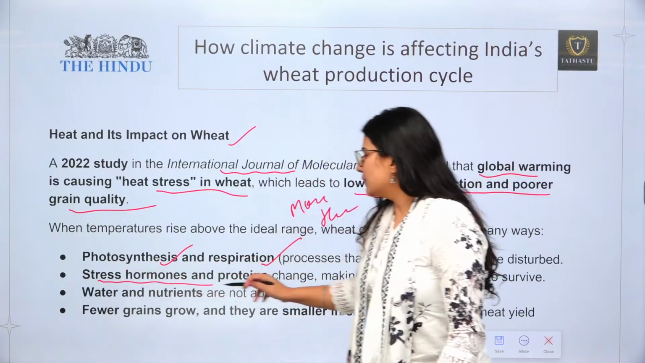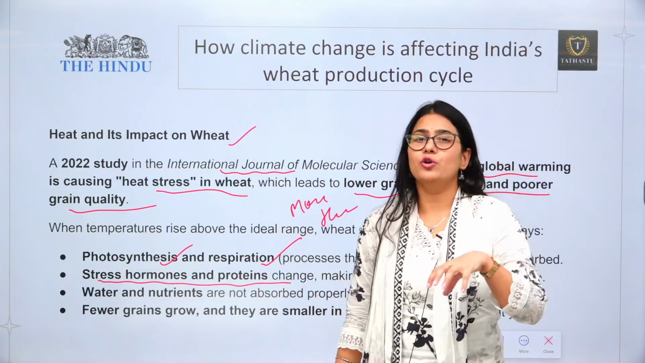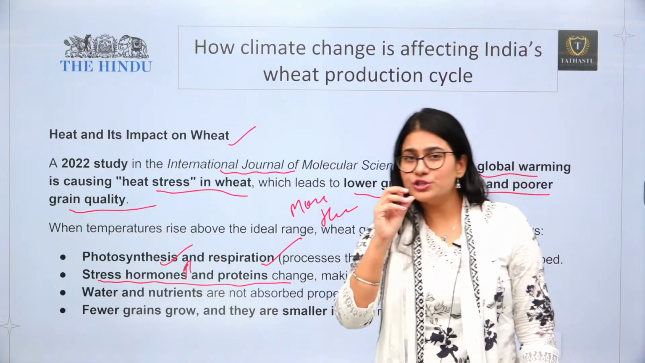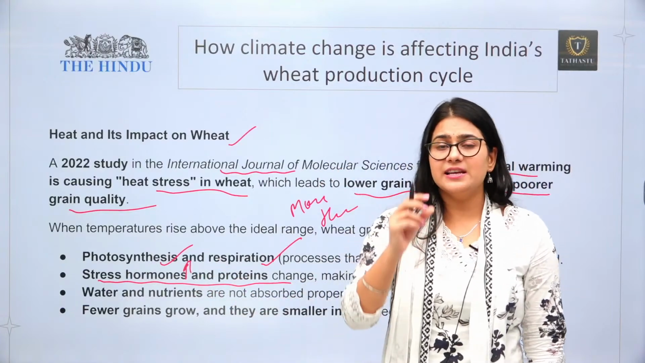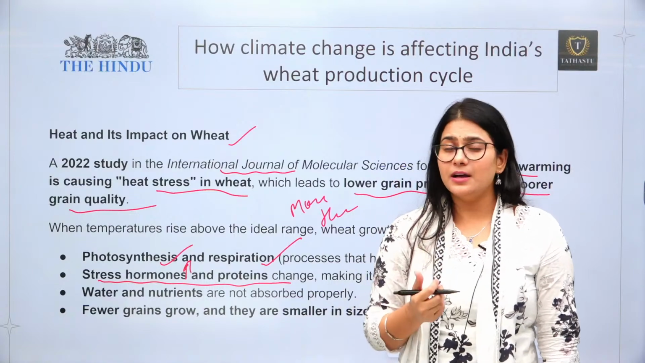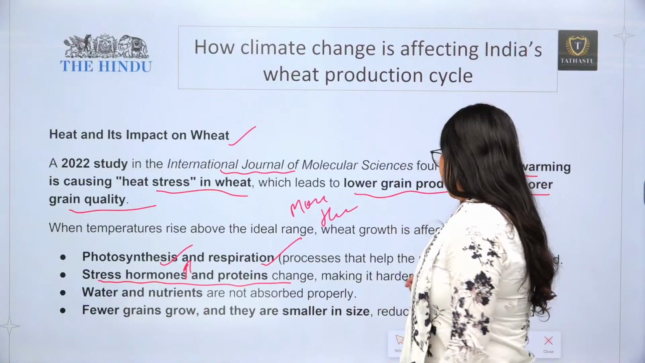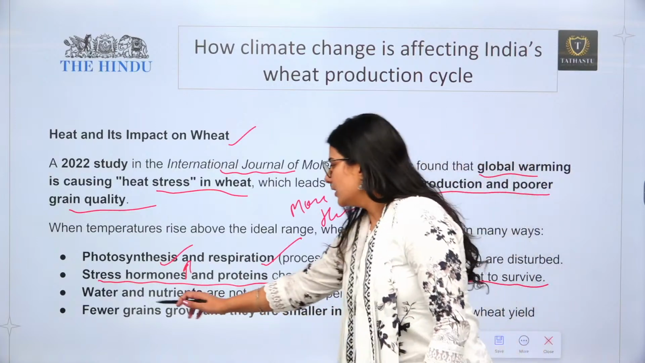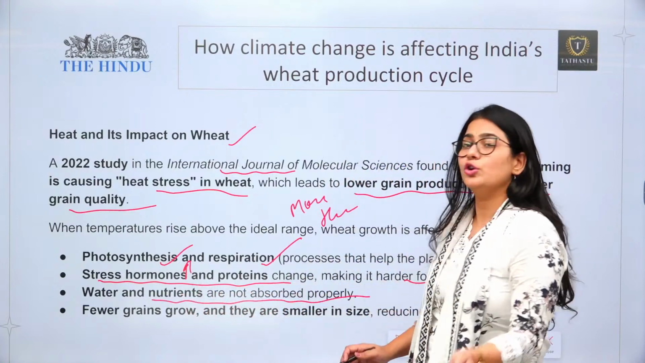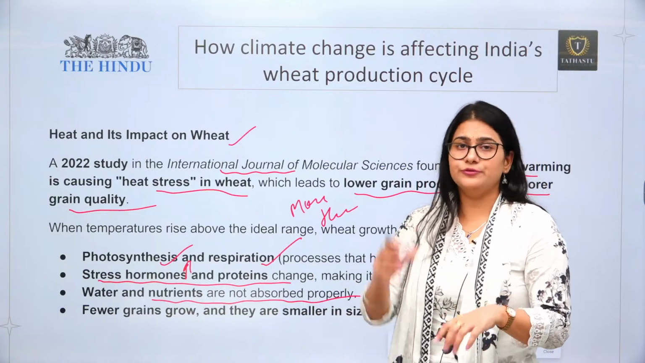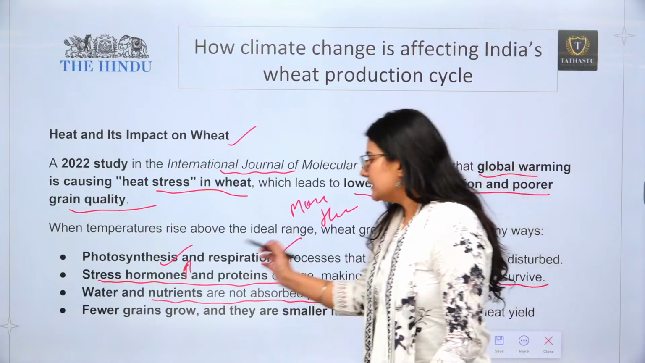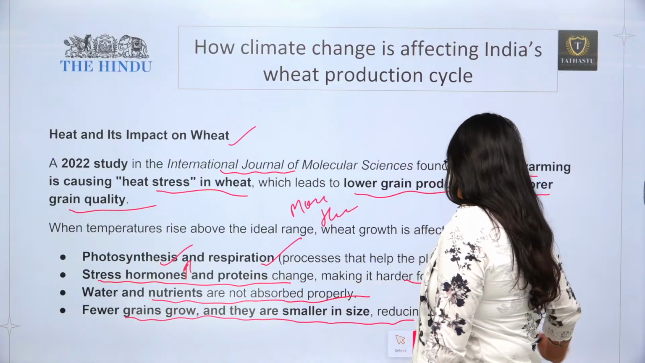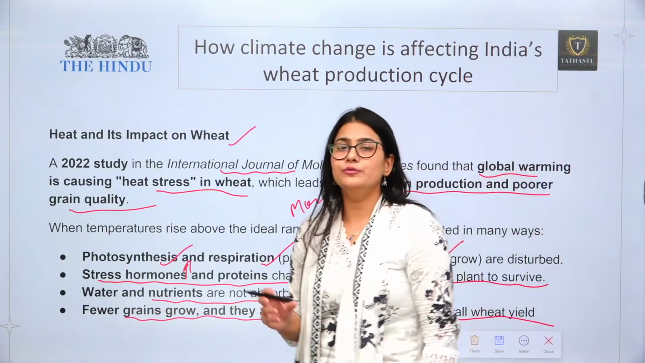Second, the stress hormone and protein. If there is more heat, the stress hormones in the plant are going to increase. So it is going to change the texture, the nutrition and the amount of that wheat also, making it harder for the plant to survive for a longer term. Third, water and nutrients are not absorbed properly if there is more heat. Last, fewer grains grow and they are smaller in size, reducing overall wheat yield.